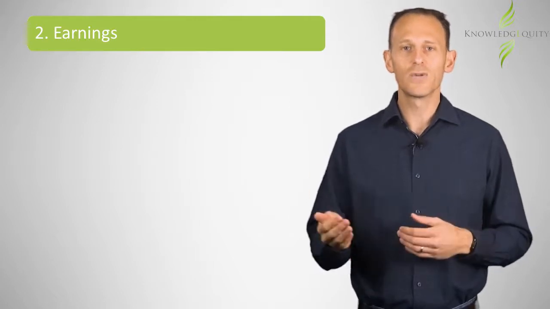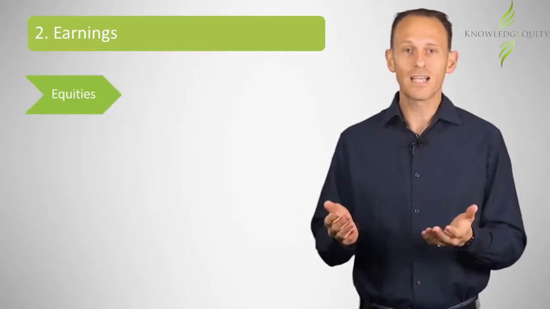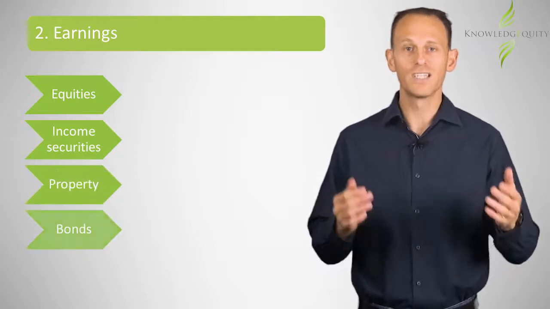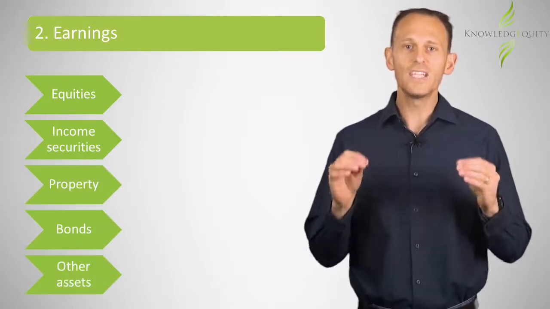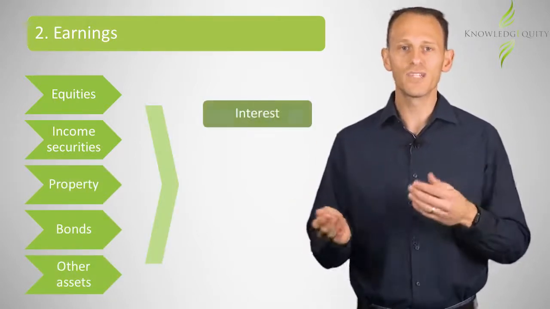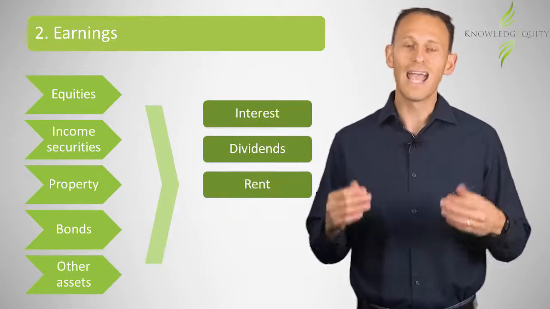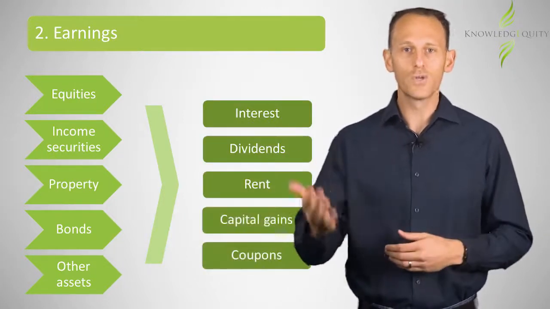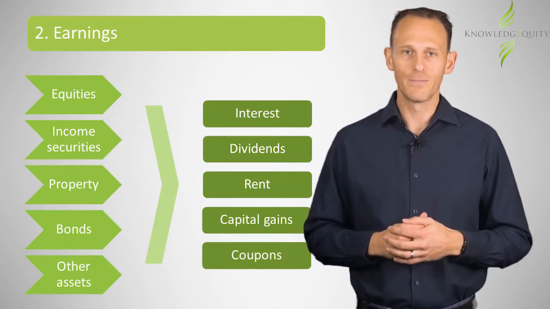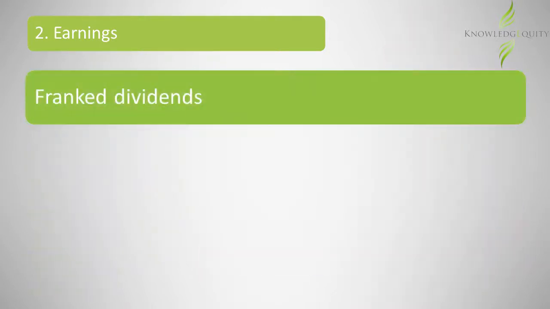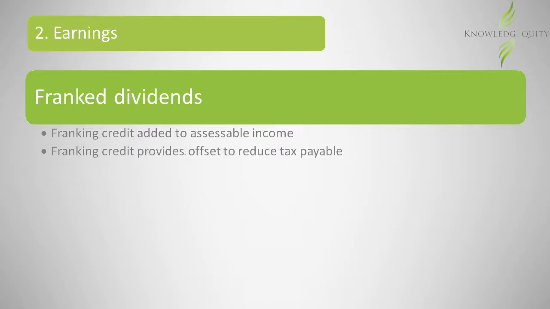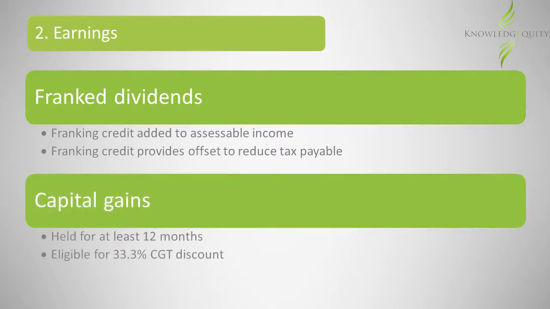Superannuation funds generally invest in equities, money market securities, property, bonds and other assets. These generate earnings in the form of interest, dividends, rent and capital gains, each contributing to the assessable income of the fund. Franked dividends need to have the franking credit added to the assessable income, with an offset available for the tax already paid. Capital gains may also be eligible for the capital gains tax discount.